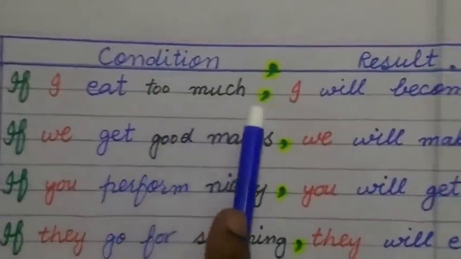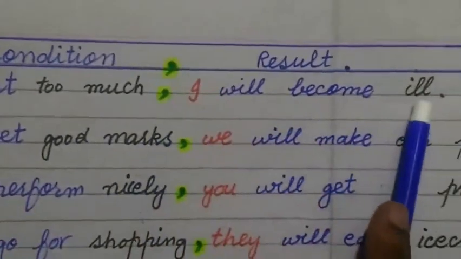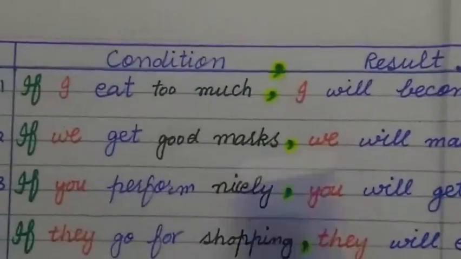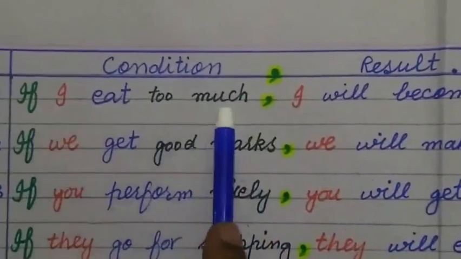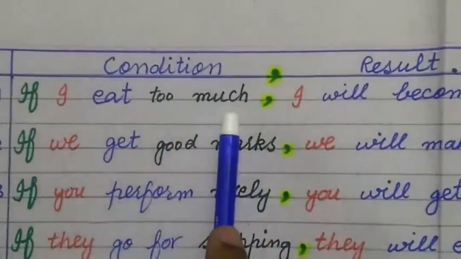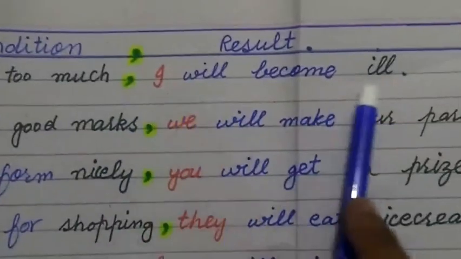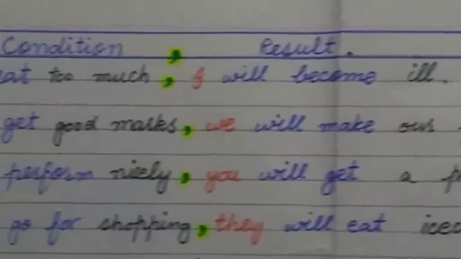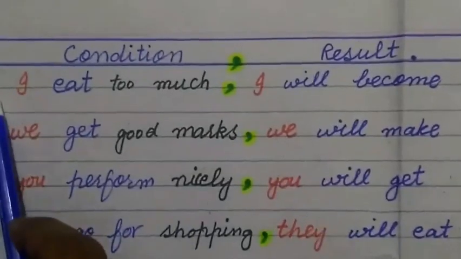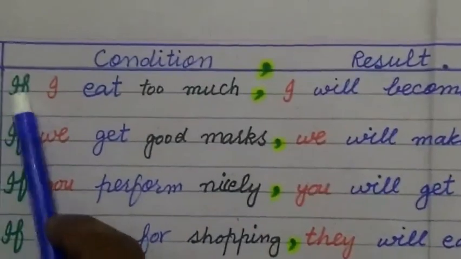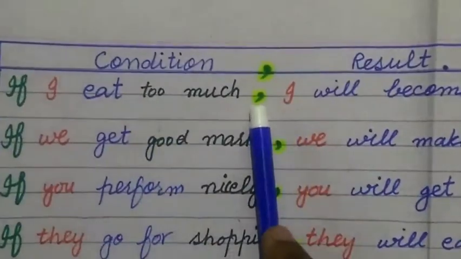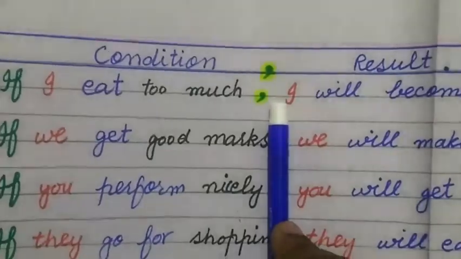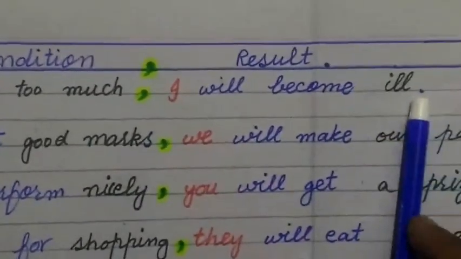If I eat too much, I will become ill. The condition is if I eat too much, and the result is I will become ill. This sentence has two clauses: the first starts with if and ends at the comma, and the second starts after the comma and ends at the full stop.